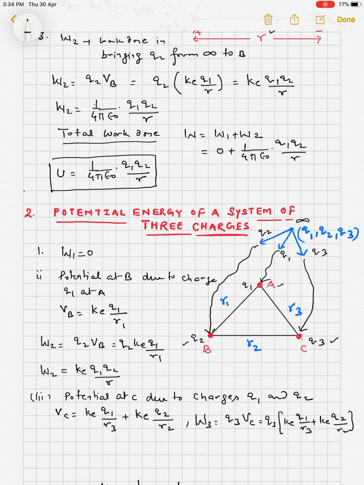So W3 is equal to Ke q1 q3 upon R3 plus Ke q2 q3 upon R2.